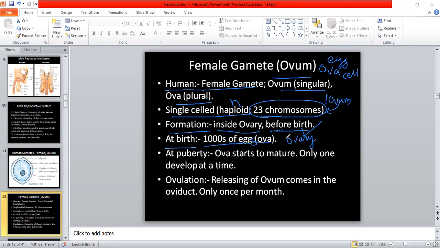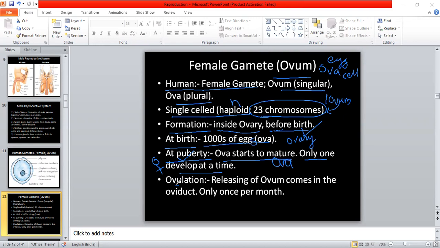Now at puberty, when the human female grows and achieves adolescence and its puberty stage, ova start to mature and only one develops at a time. So only one ovum gets matured at a time.